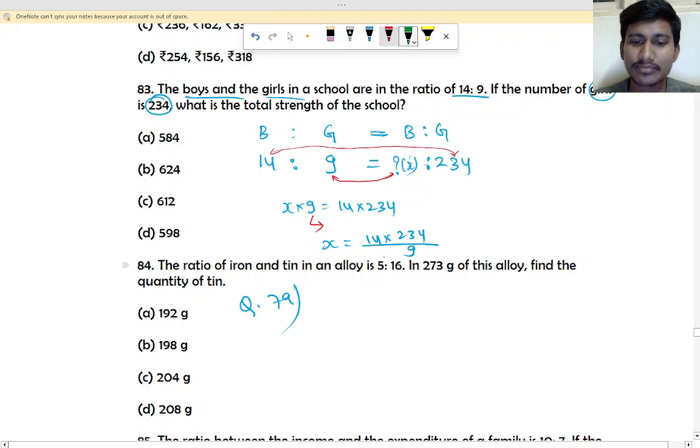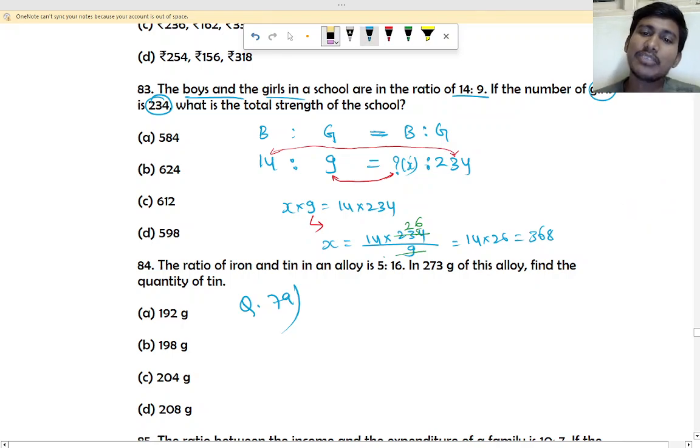9 how many is? 9 2s are 18, 5 will be remaining. 9 6s are 54. So what is remaining? 14 into 26. 26 14s is how much? 368. So now here x is boys, right? So 368 boys are there.